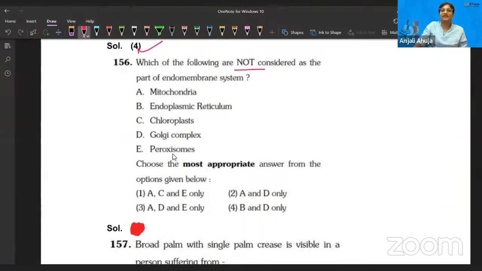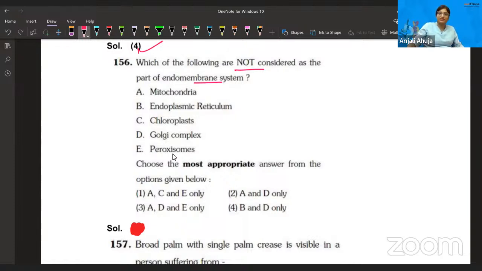Which of the following are not considered as endomembrane system? Guys, there is a theory known as the endosymbiotic theory. If you studied it in your school days, it was said that chloroplasts and mitochondria were formed earlier in nature and later all the other organelles were formed. But that's the endosymbiotic theory. The endomembrane system is not related to it. Why I mentioned it is because students get a little confused.